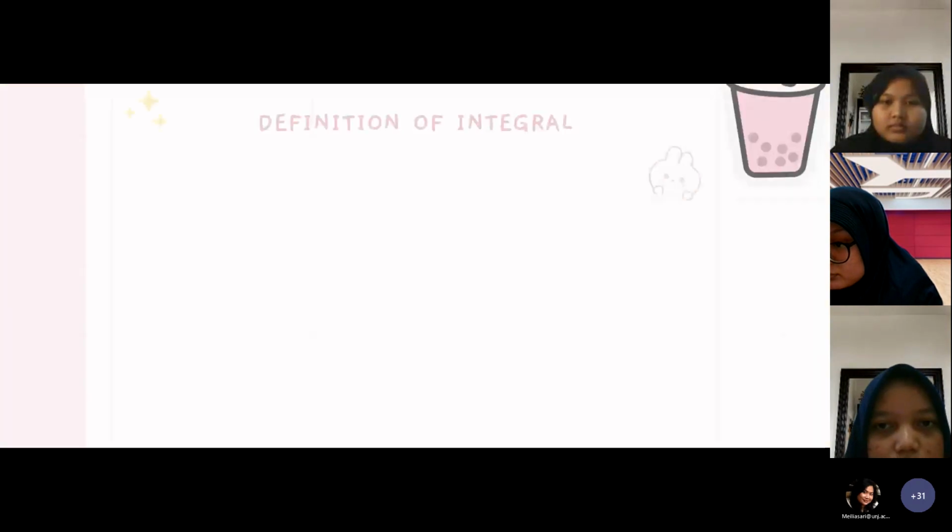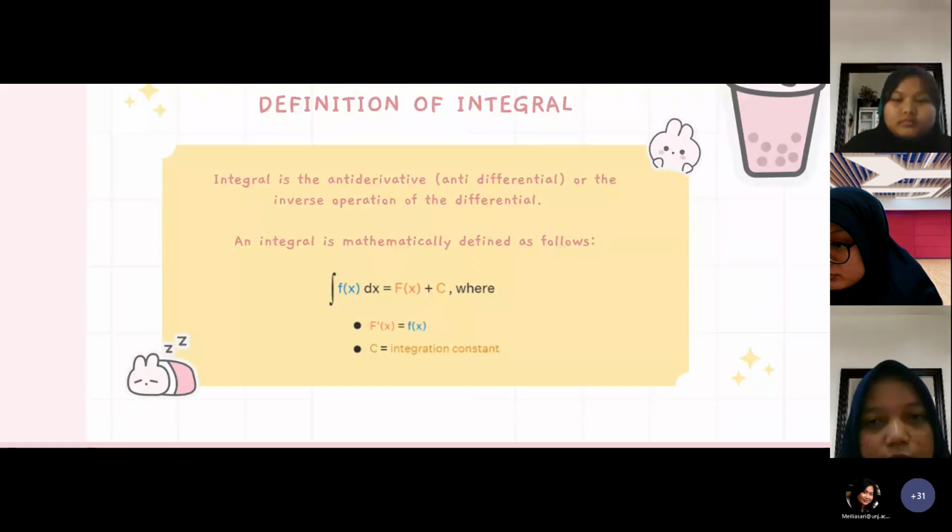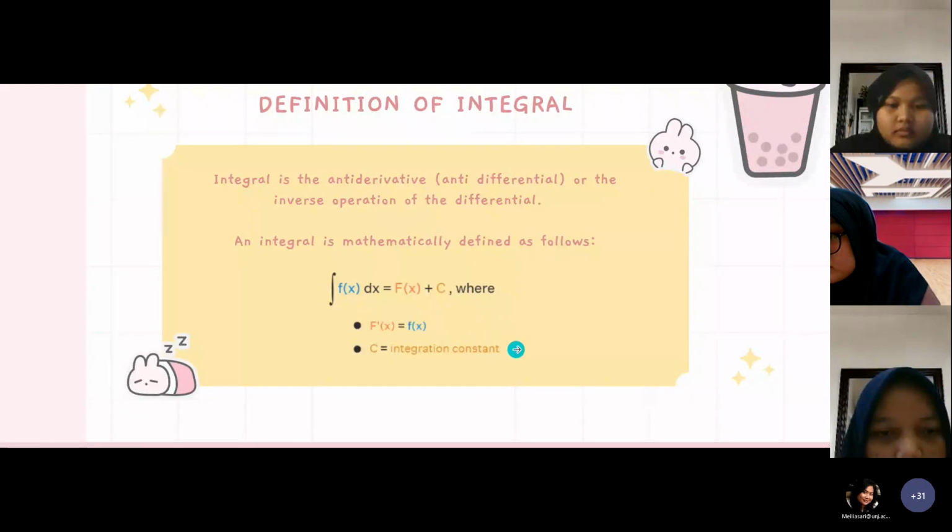Okay, next, integral. First, definition of integral. Integral is the antiderivative, or antidifferential, or the inverse operation of the differential. An integral is mathematically defined as follows: the integral of f of x with respect to x is equal to F of x plus c, where F prime of x is equal to f of x and c is the integration constant. Next.